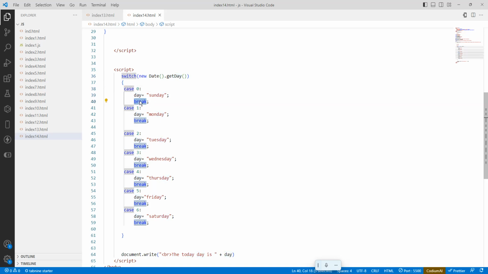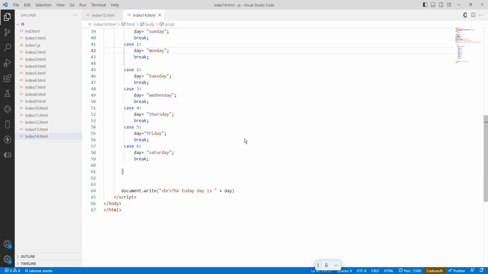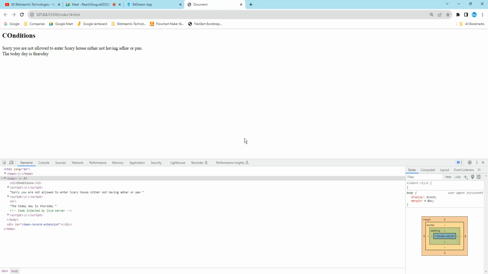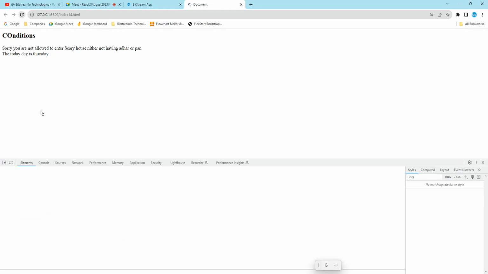So what is break? It stops the execution. What does break mean? This block's execution will be stopped when break is called. So break is stopping case one, case two, case three, case four like that. So this is how it is going to be printed in the end. This is called other conditions.